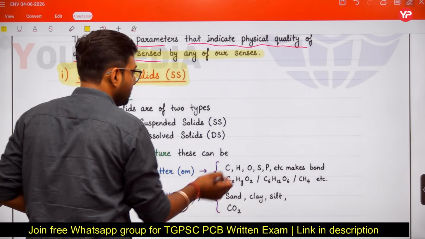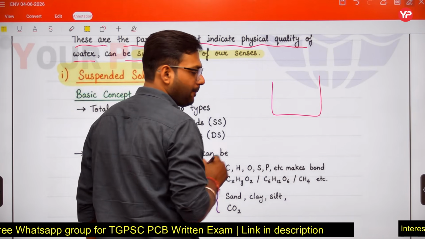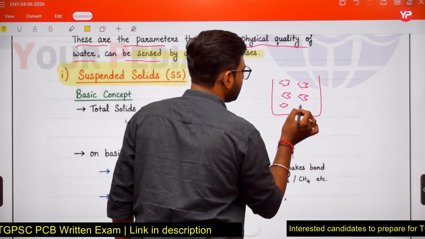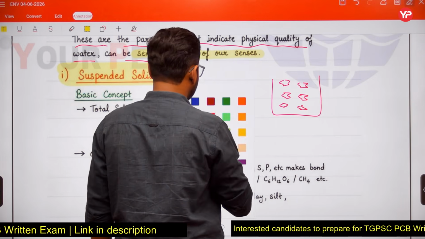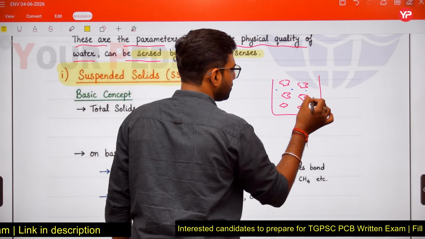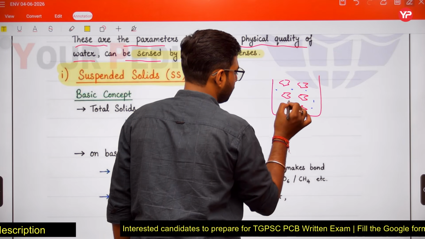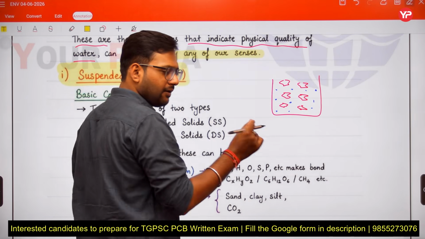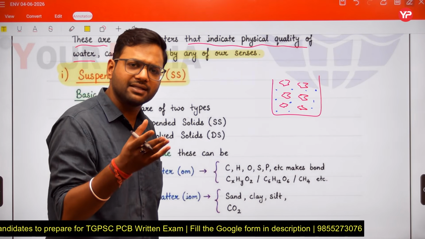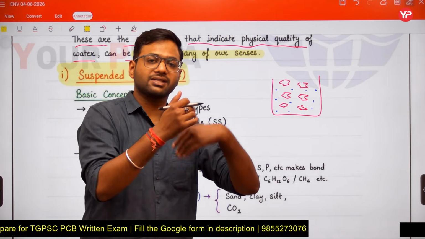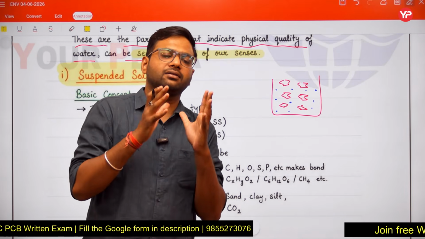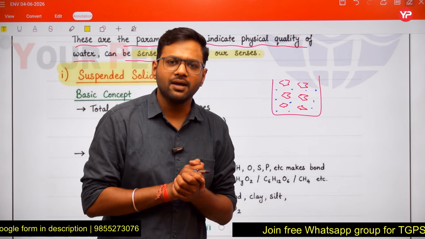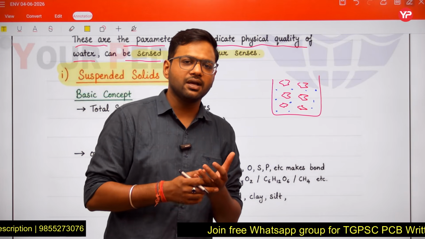Let us suppose you have this water sample. In this water sample, some solids can be seen by naked eyes, but also some solids are present in our water sample that we cannot see by naked eyes. Yes or no? Some solids are present because their particle size is very small, so we cannot see those particles by naked eyes. And some particles have a greater size, so you can see those particles by your naked eyes. And those particles will be in suspension in your water sample. So that means we are classifying these solids.